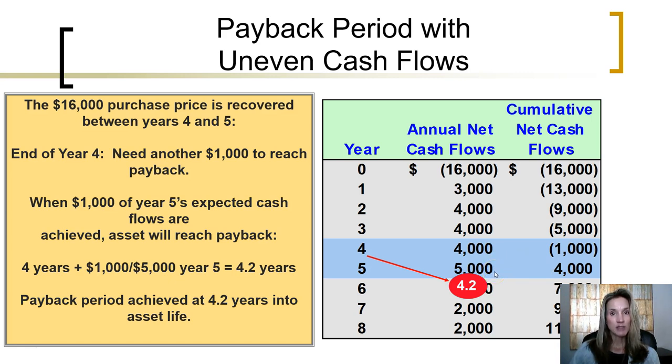Year 5's cash flows are expected to be $5,000. Once we get to the $1,000 of the $5,000 cash flows, we will have reached the payback period. So let's figure out what portion of year 5. We know we're at least 4 years into the asset's life. Then we need $1,000 of the $5,000 cash flows in year 5, or 1,000 divided by 5,000, or 0.2 of year 5 cash flows. So our payback period will be 4 plus another 0.2 years of year 5, or 4.2 years. Thus, the payback period is achieved at 4.2 years into the asset life.